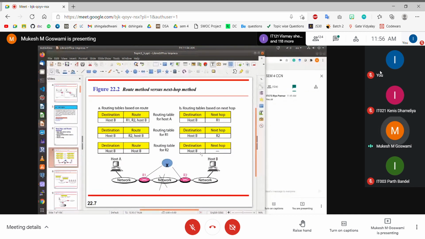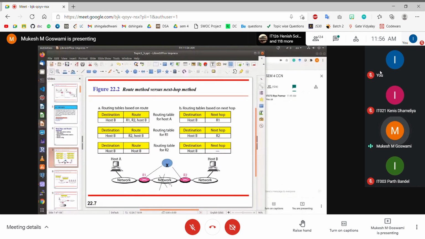So therefore, instead of having a routing table based methodology, it is far better if we can have a next hop IP address based methodology, where the routing table only consists of the information of which next hop IP address I should be forwarding this particular packet to, and then it is the responsibility of that particular next hop device to decide how to forward that packet further.